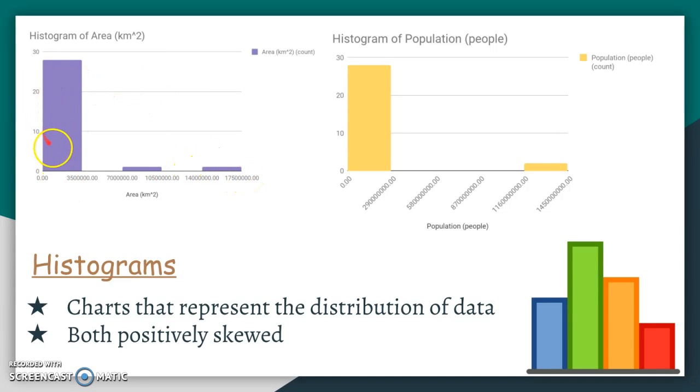As far as we can see, most of the values in these two charts gather on the left side, while there are only a few big values on the right side. So in this case, the histograms are not really evenly distributed, which illustrates that most of the countries have really close values to each other in area and population, while some countries have really huge area or really huge population. That gives us these kinds of graphs.